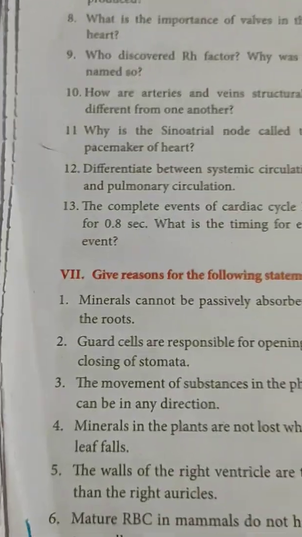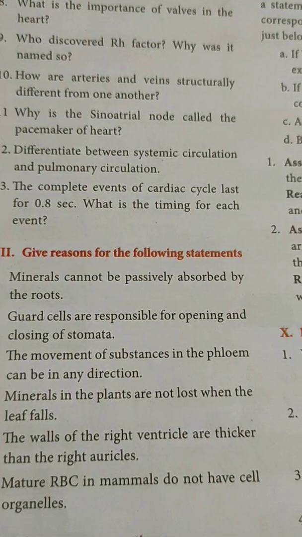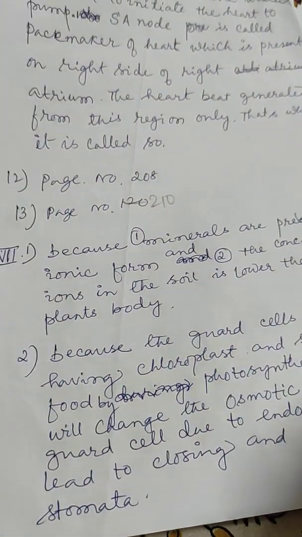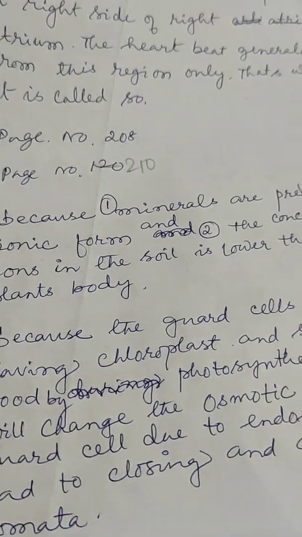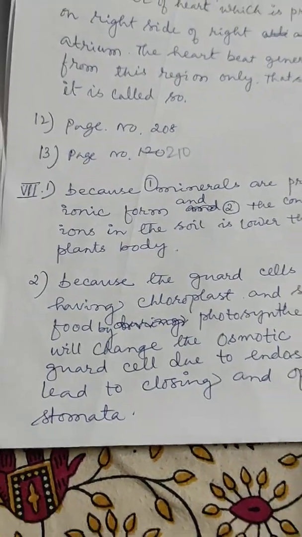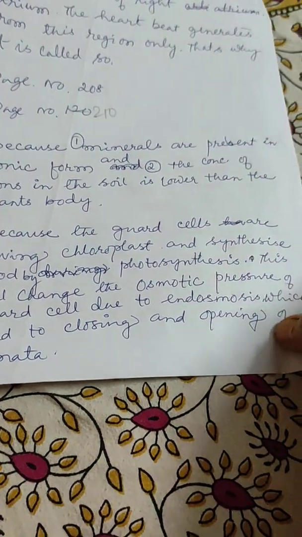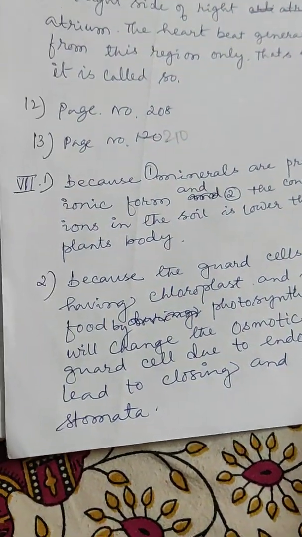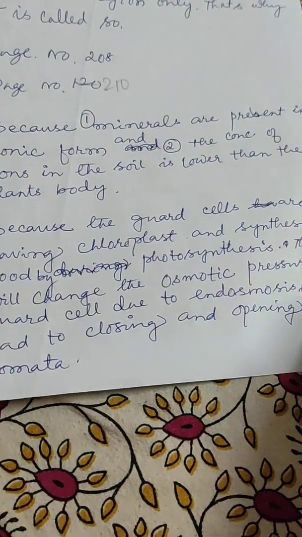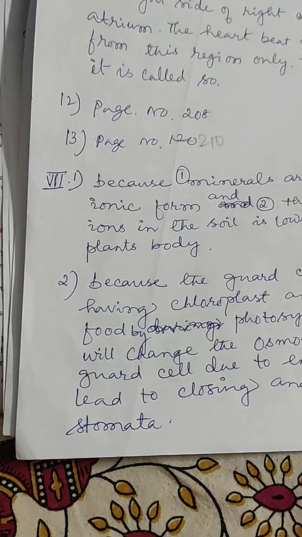Number 2: Guard cells are responsible for opening and closing of stomata. The guard cells have chloroplasts and synthesize food by photosynthesis, which changes the osmotic pressure of the guard cell due to endosmosis, leading to closing and opening of the stomata.